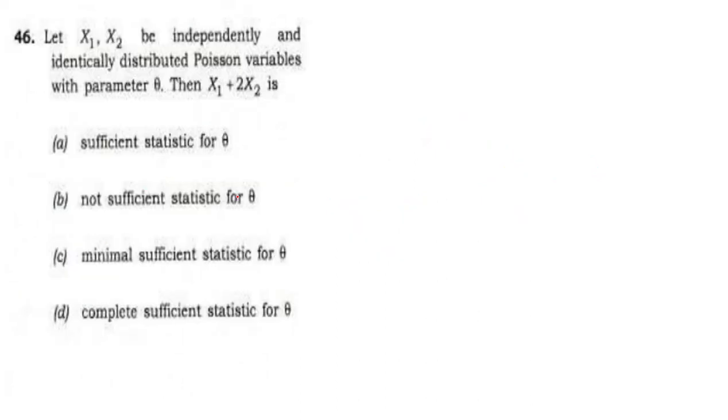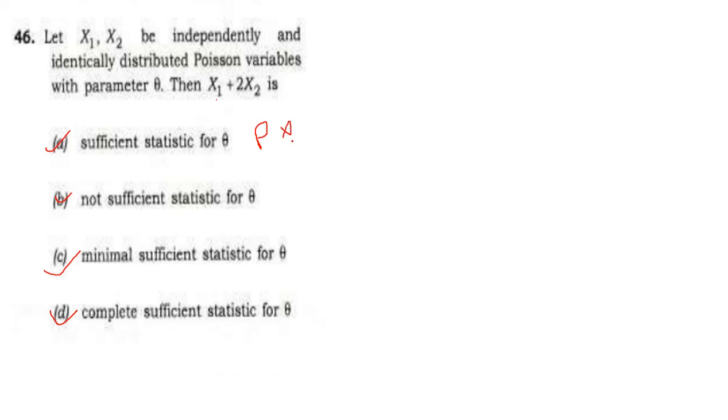Now we can move to one more question. This question is a tricky question. See, let x1 and x2 be independent and identically distributed Poisson variables with parameter theta. Then x1 plus 2x2 is, for the given options, sufficient, not sufficient, minimal sufficient, or complete sufficient statistic. See, what is a sufficient statistic? For sufficient statistics we need to check the conditional distribution. After checking, if it is free from the parameter, then we say it is a sufficient statistic, otherwise it is not. Now we can apply conditional probability for this problem.